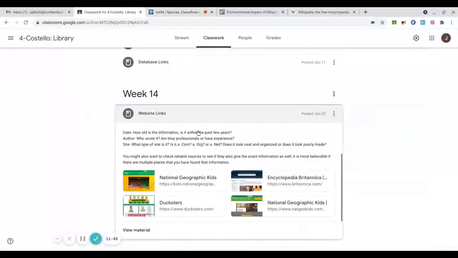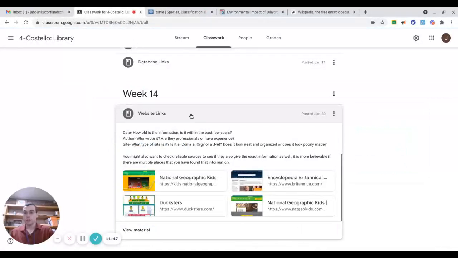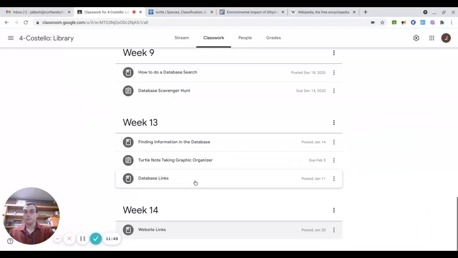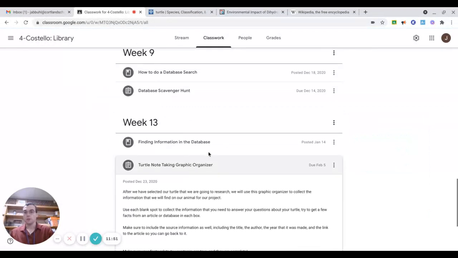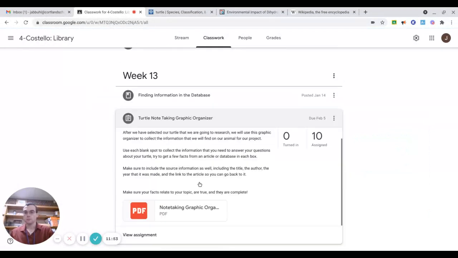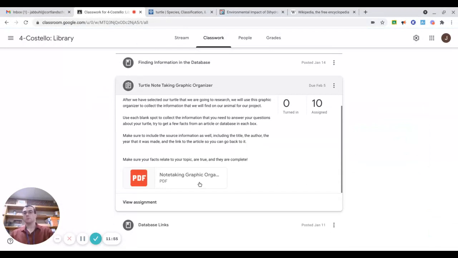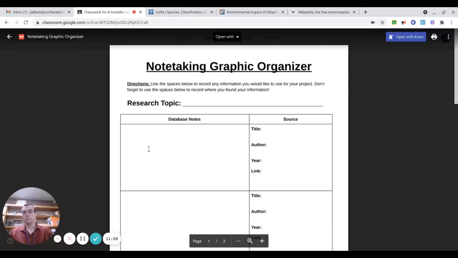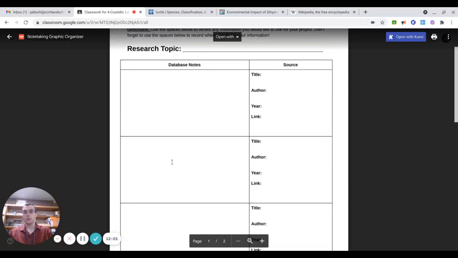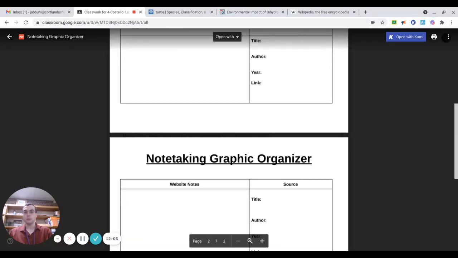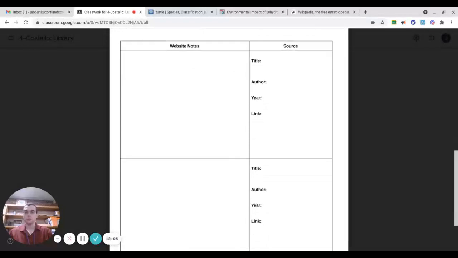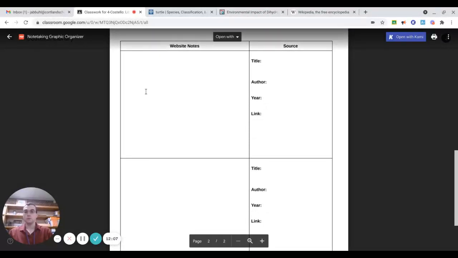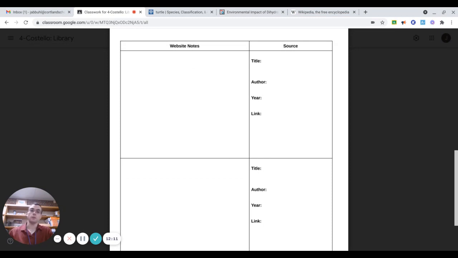So anyway, when you do get information that you believe to be true and credible, make sure that you put it down in your note-taking graphic organizer. So remember, get as much information into the boxes as possible. We have our first page here for database notes and a second page for website notes. So remember, fill them out. If you need to squish it down, remember to make the text boxes smaller.